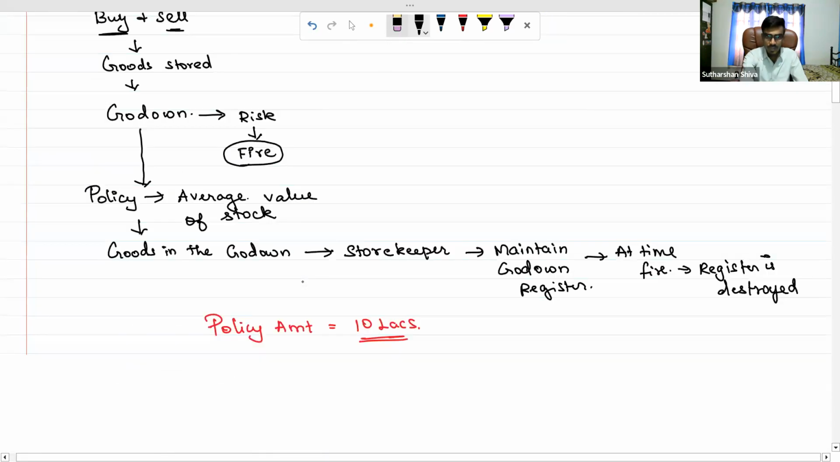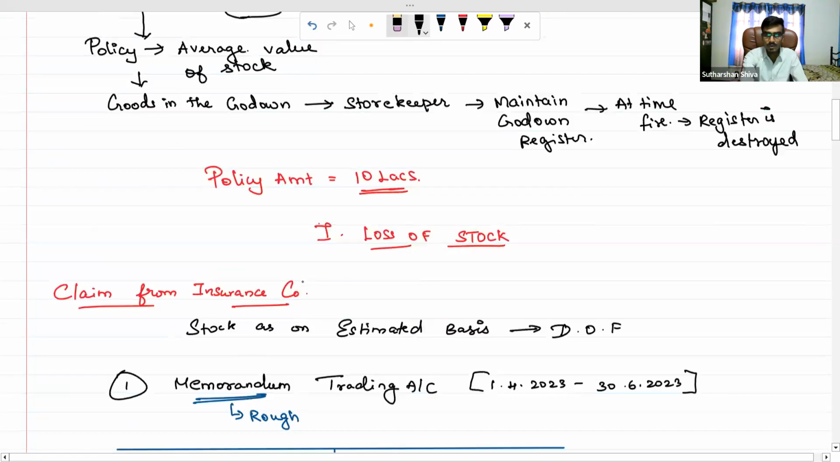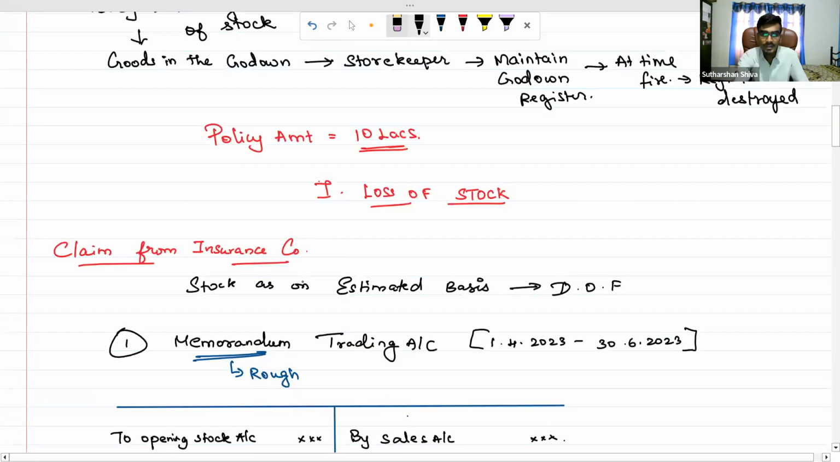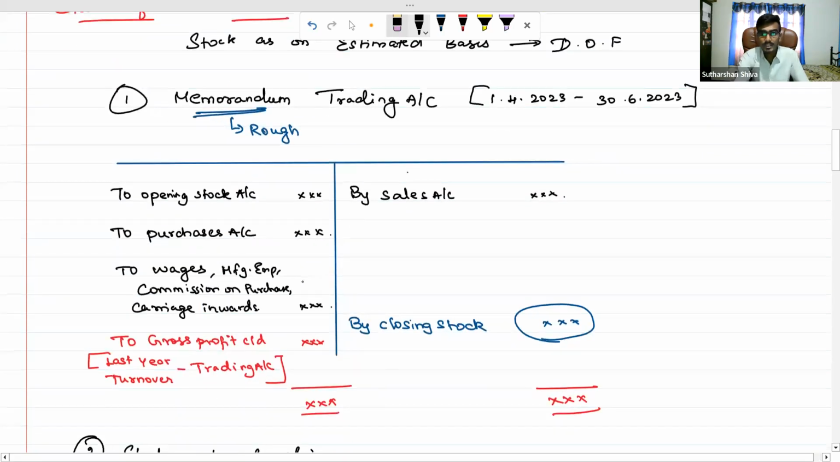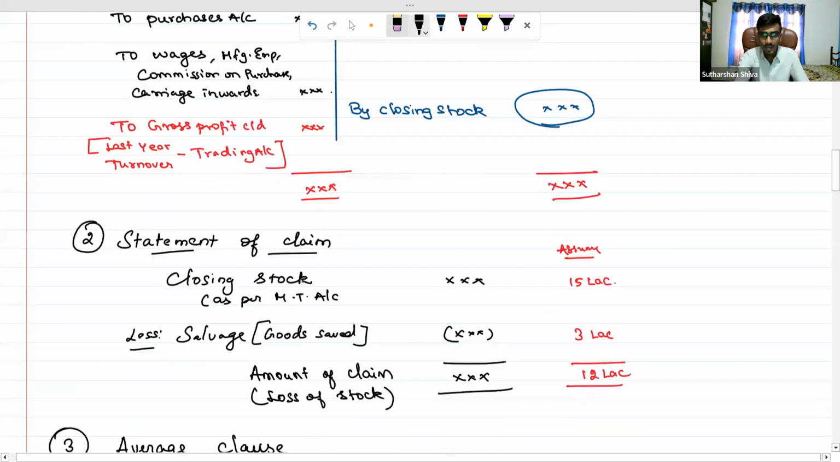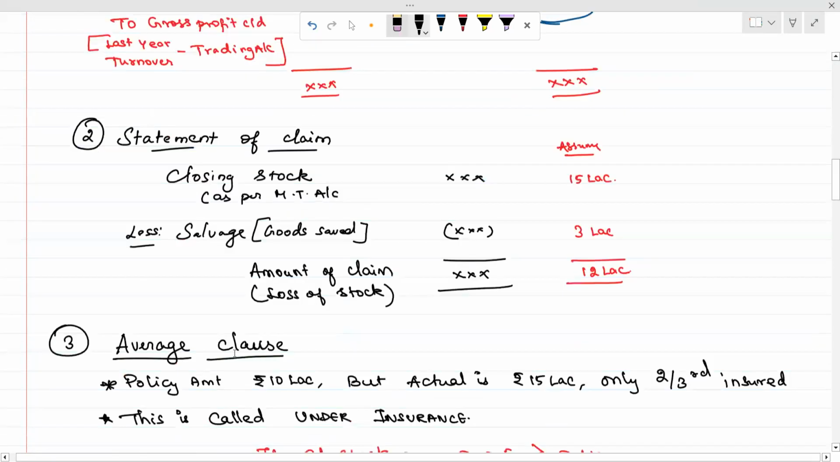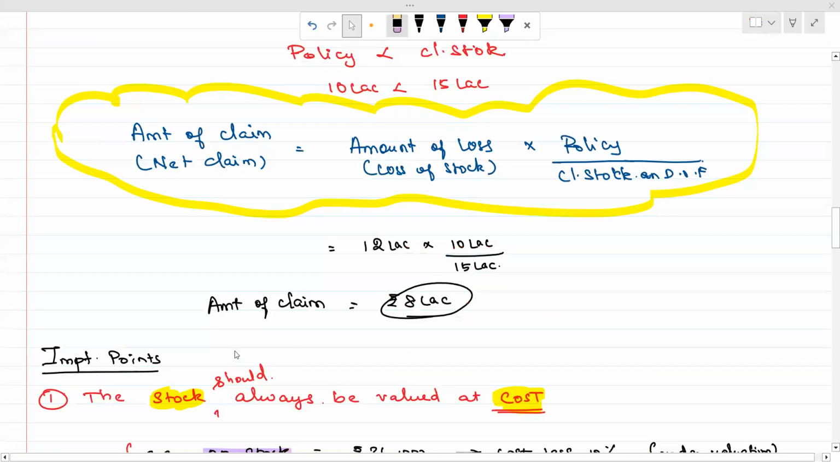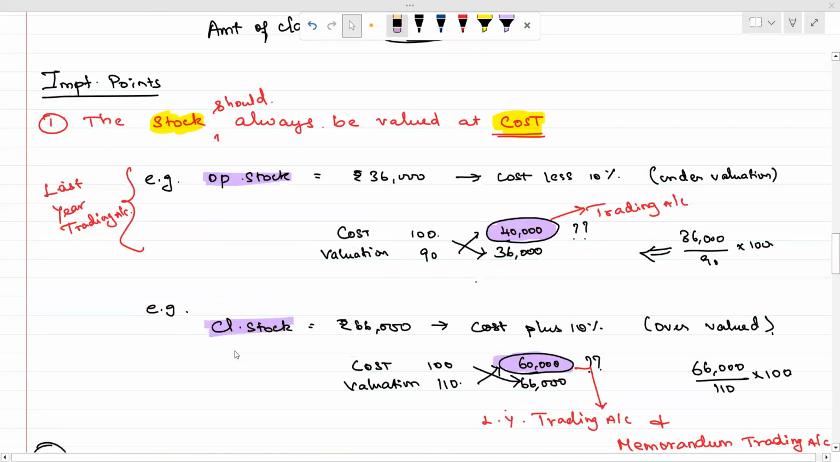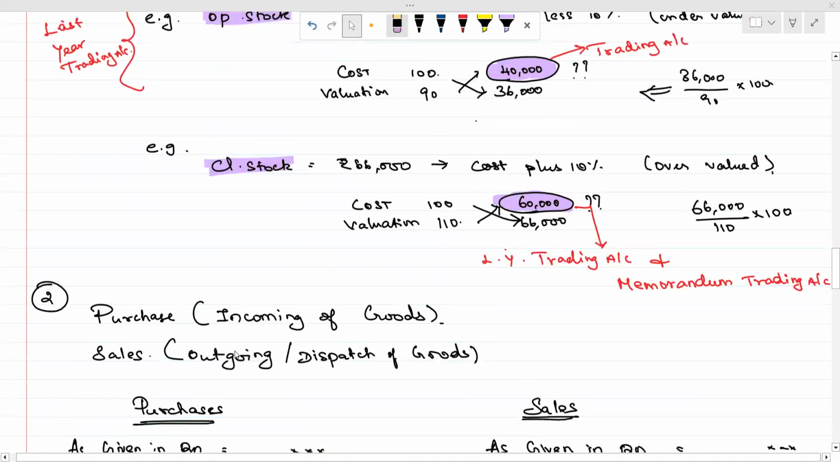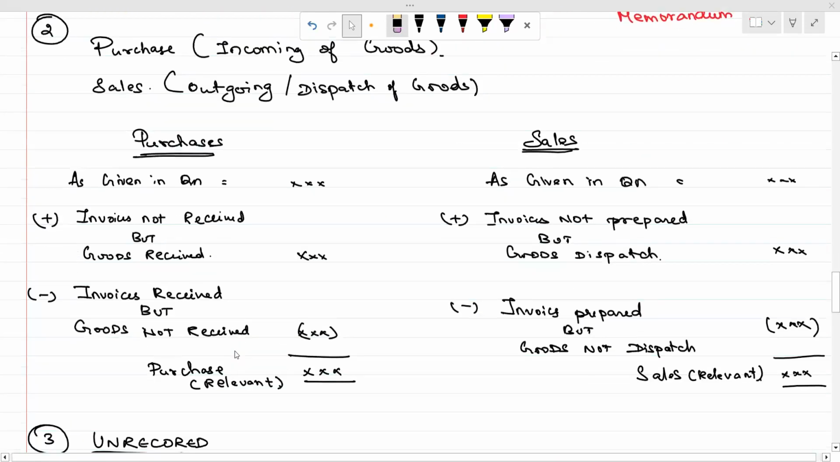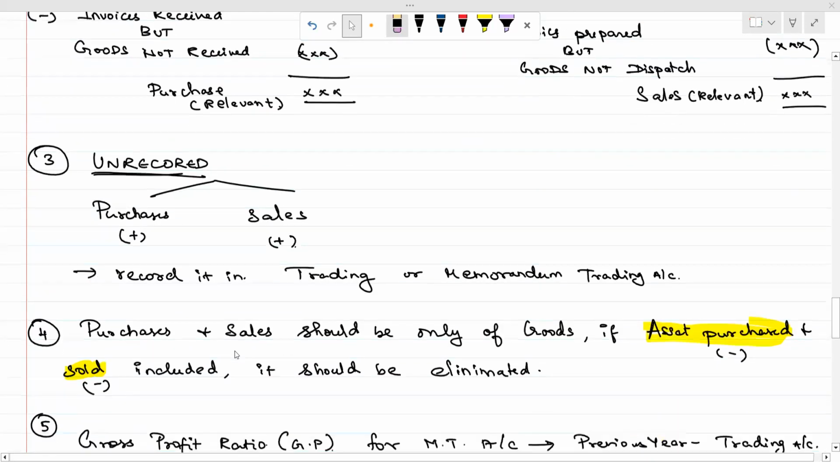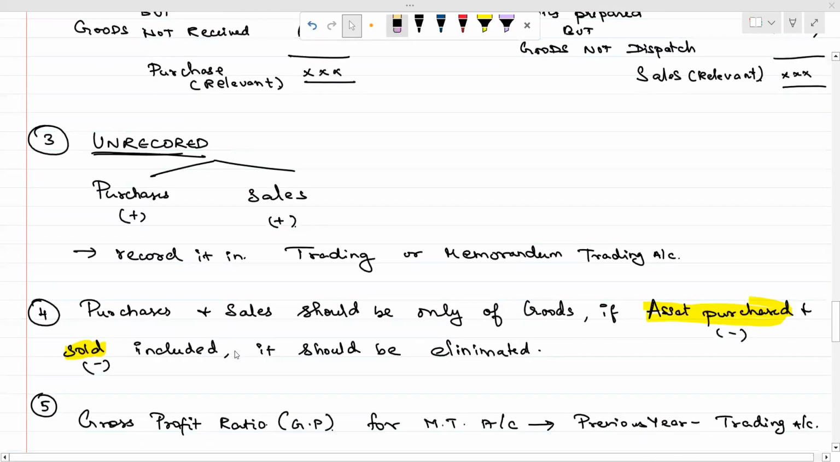We have seen how the process of insurance will work, and how the accounts need to be prepared. Then we spoke about statement of claim and the average clause, and then the important points. How we are going to value the stock at the time of purchases, and what we are going to do if there are unrecorded purchases given in the question. அதாவது நான் purchase பண்ணிருப்பேன், அது என்னோட books நான் record பண்ணிருக்க மாட்டேன். That will be called unrecorded purchases.